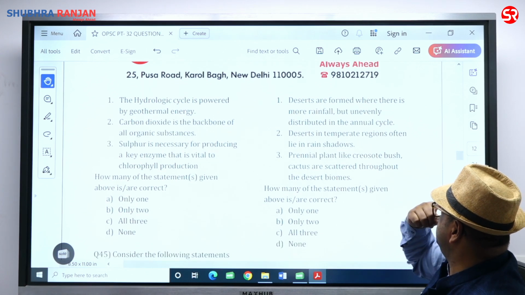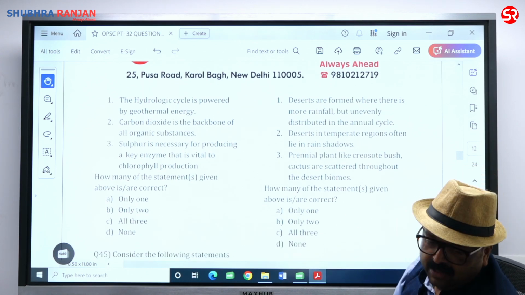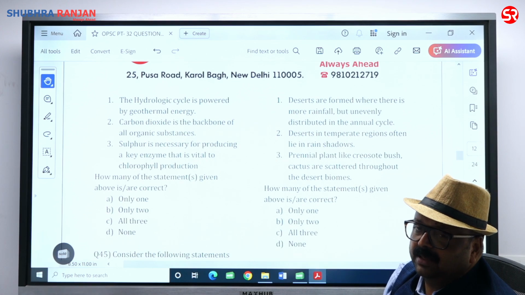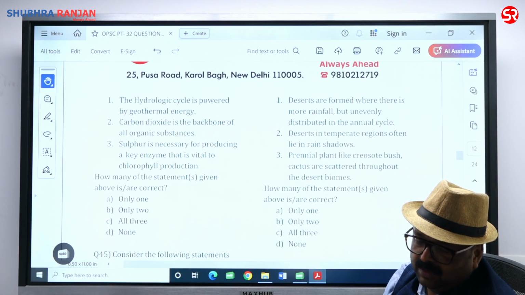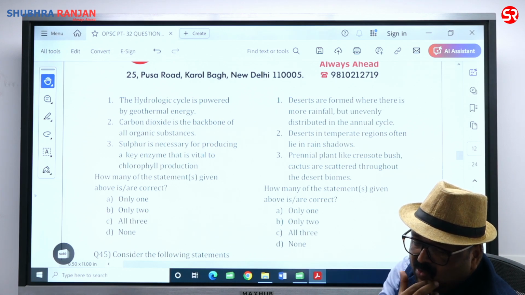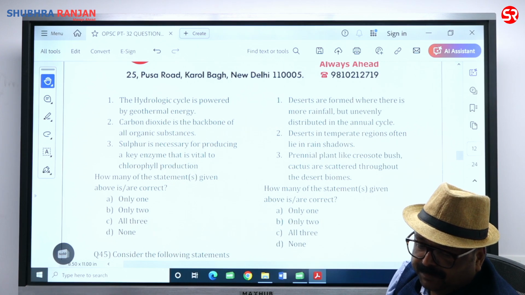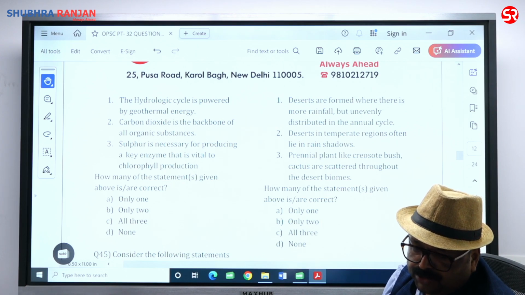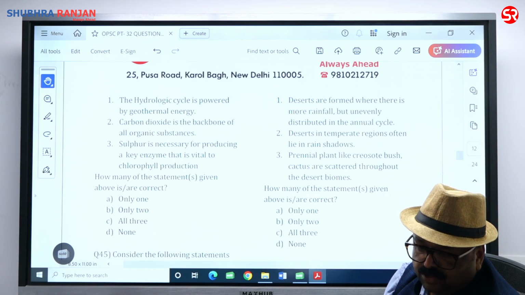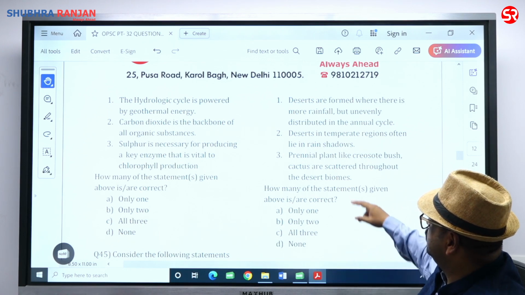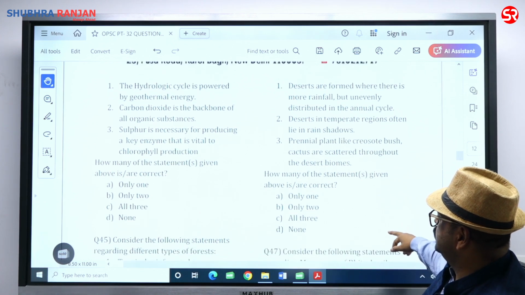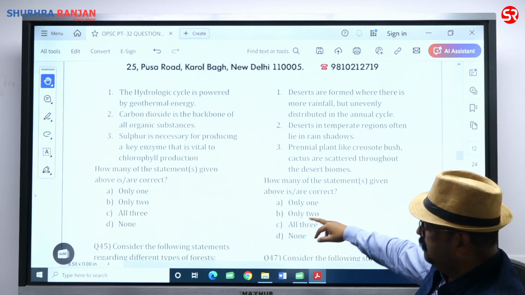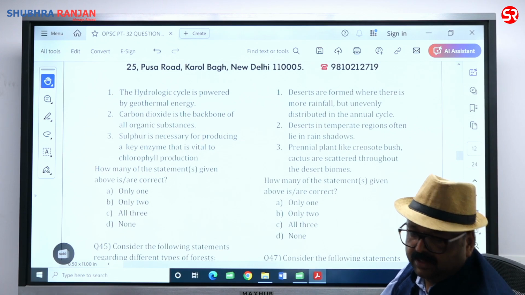Deserts in temperate regions often lie in rain shadow zones. That is right. In temperate regions you will find less rainfall areas in the rain shadow zone. Perennial plants like creosote bush and cactus are scattered throughout the desert biome. That is also correct. So they are the xerophytes. So 2 and 3 are correct, 1 is wrong. So I will go with beta. So 46, it is beta.